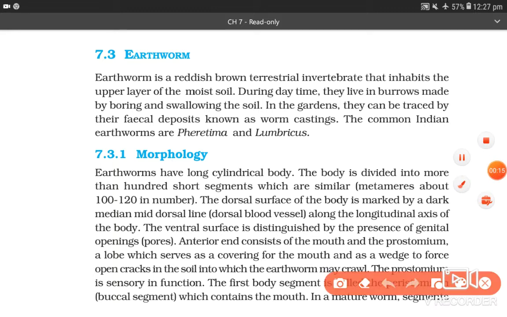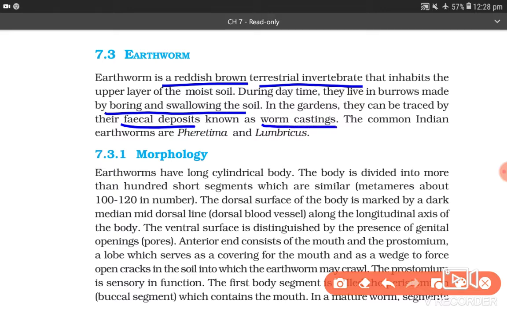Earthworm is a reddish brown terrestrial invertebrate that inhabits the upper layer of moist soil. During daytime, they live in burrows made by boring and swallowing the soil. In the gardens, they can be traced by their fecal deposits, which is known as worm castings. The common Indian earthworms are Pheretima and Lumbricus.